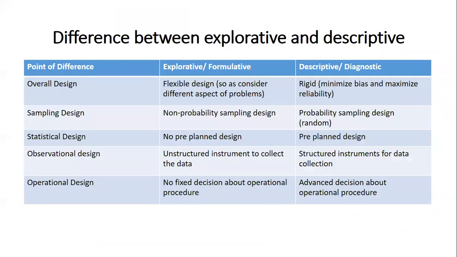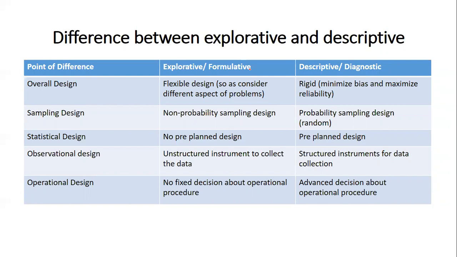Now, there is a difference between explorative and descriptive research. You can also call them formulative and diagnostic research. Explorative research has a flexible design in order to consider different aspects of the problem, whereas descriptive or diagnostic research is rigid, with minimum biasness and maximum reliability.